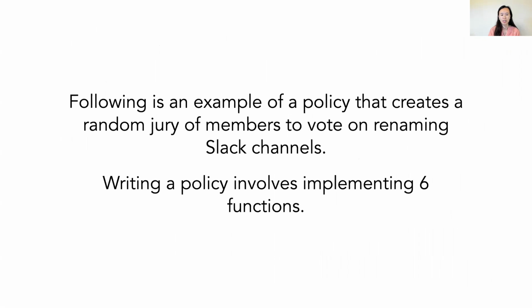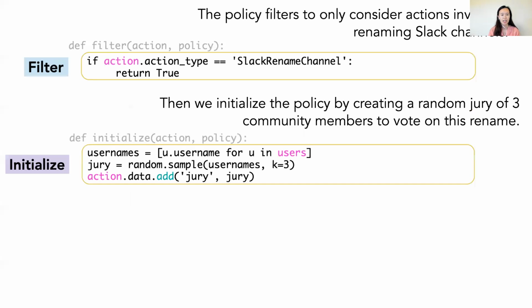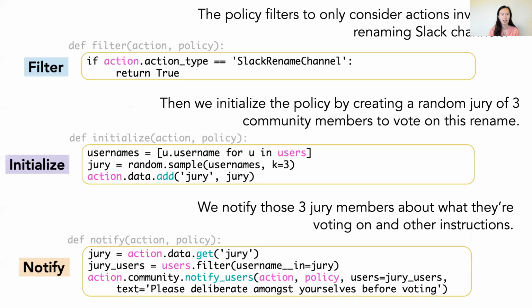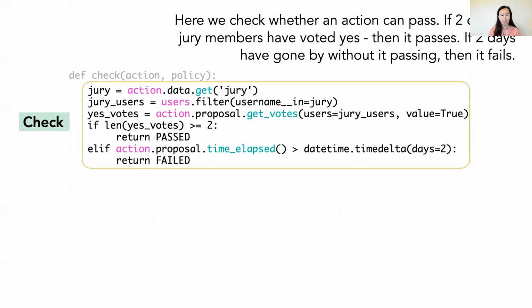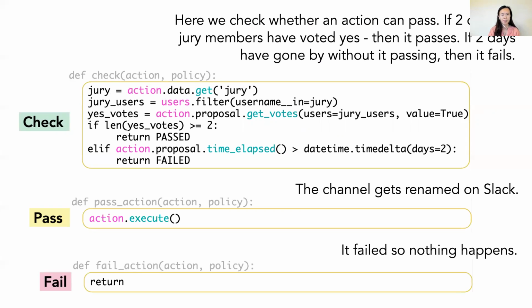Now I'll explain how to write policies using an example of a policy that creates a random jury of members to vote on renaming Slack channels. Writing a policy involves implementing 6 functions. First, we have filter. The policy filters to only consider actions involving renaming Slack channels. Next, we initialize the policy by creating a random jury of 3 community members to vote on this rename. Next, we have notify, where we notify these 3 members about what they're voting on and other instructions. Here, we check whether an action can pass. If 2 or more jury members have voted yes, then it passes. If 2 days have gone by without it passing, then it fails. Then, if it passes, the channel gets renamed on Slack. And if it fails, nothing happens.